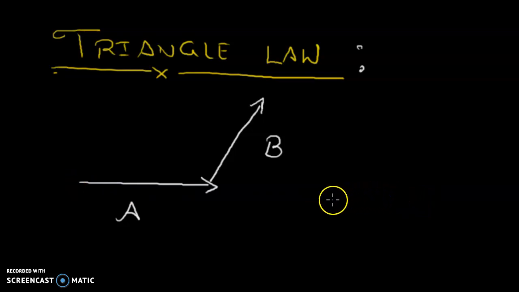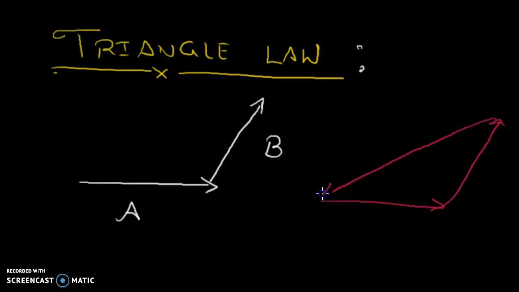The pattern is moving tail to head, tail to head, and the resultant would be represented by the opposite of that.